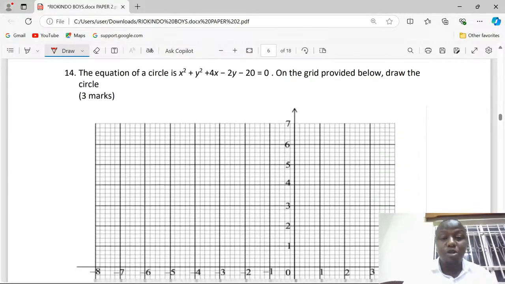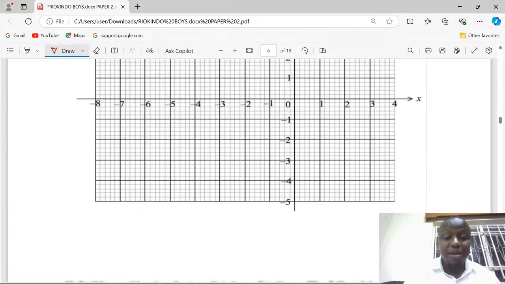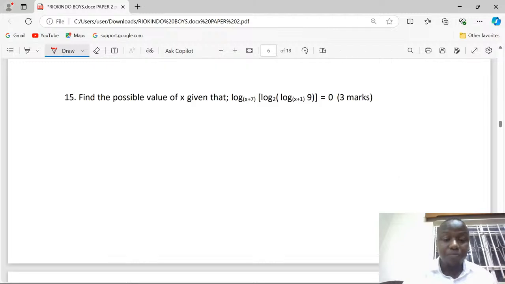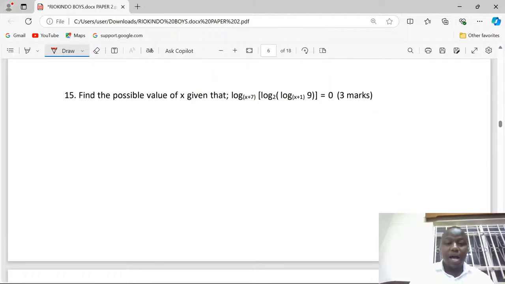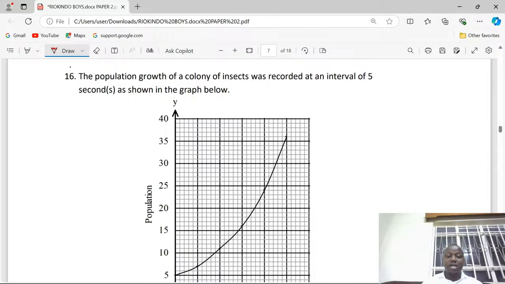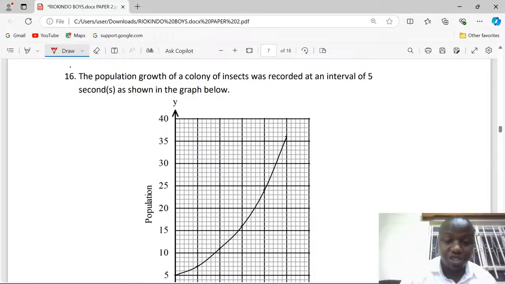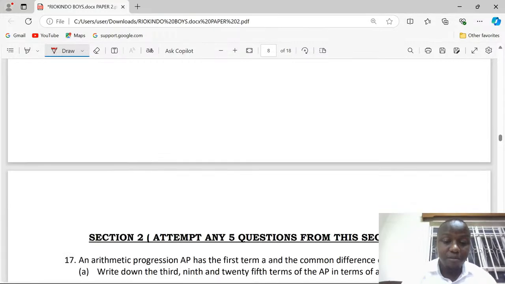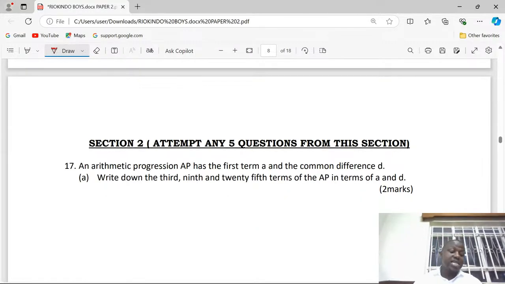We will be talking about these questions now. There is also the equation of a circle, whereby you have to play along with this format of the equation until you get the center and radius of the circle. There is also a logarithm question in number 15. And finally, in number 16, there is rates of change.